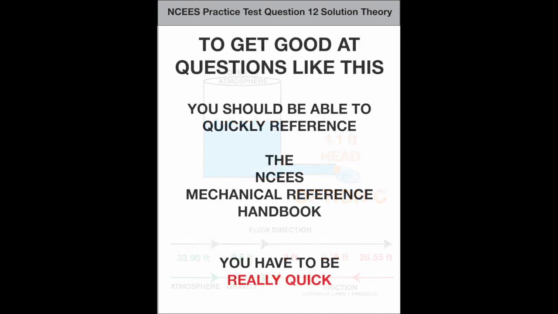To get good at questions like this, you should be able to quickly reference the NCEES Mechanical Reference Handbook to find things like NPSH. You have to be really quick, because you'll still need to decide which one to use once you've found them. Get good at it in the only way possible, by practicing lookups in it.